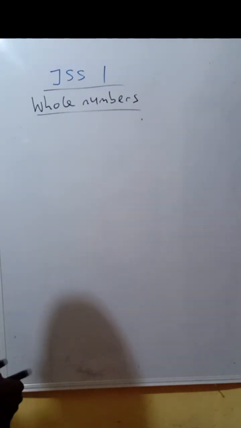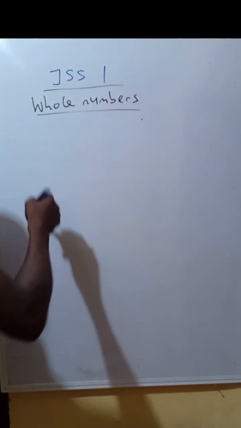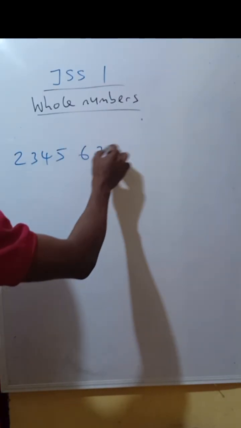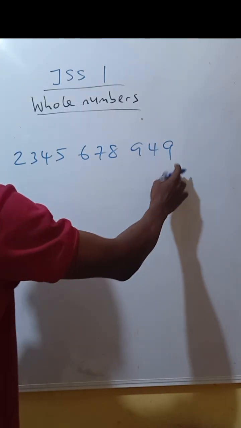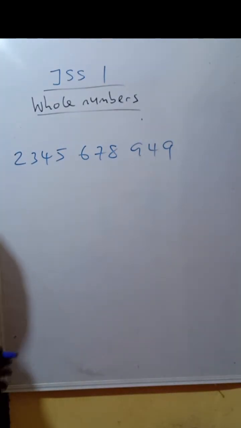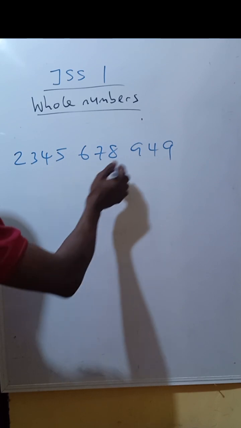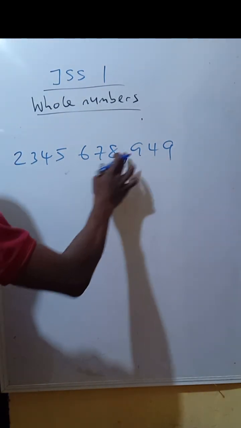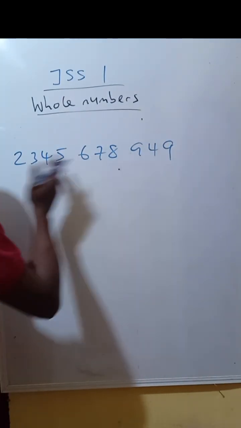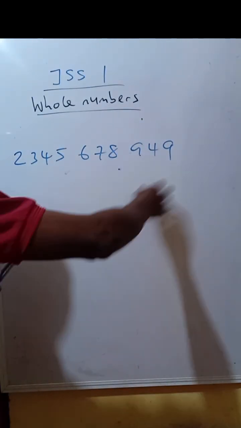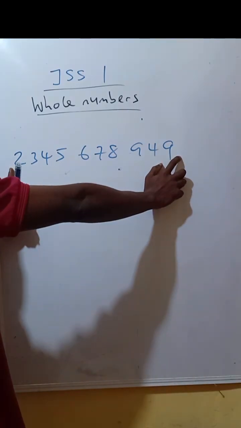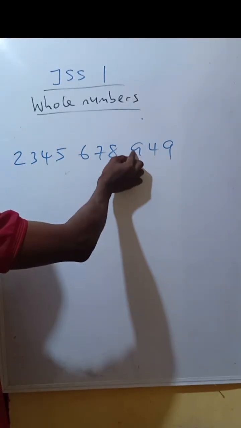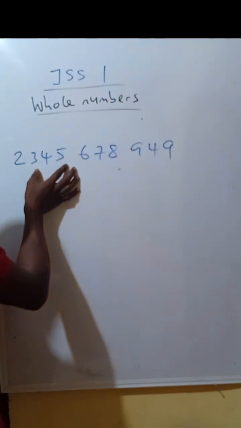So now look at this. Let's say I have these numbers. Now, when numbers are written, they are separated in threes or they are separated using a comma. So after 3 digits from right to left, you count 3, you leave a space, you count 2, you leave a space, you count 2, you leave a space.